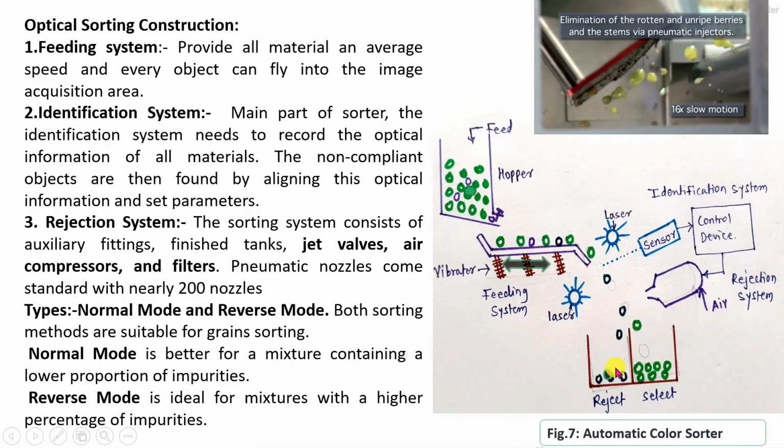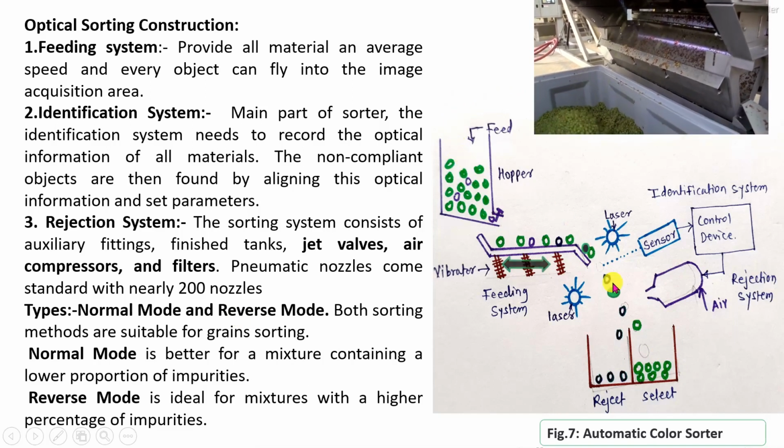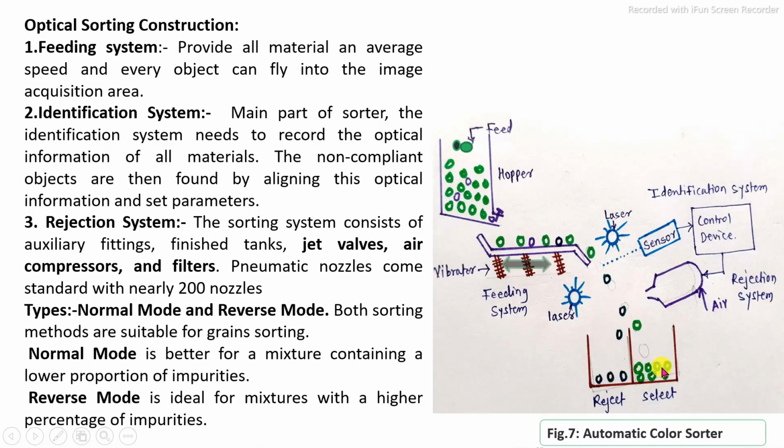But in the reverse mode system, the selected material is again reversed two to three times in order to get high quality of the specific selected material in the final product. In this way, finally we get the specific high quality selected material on the basis of their color.